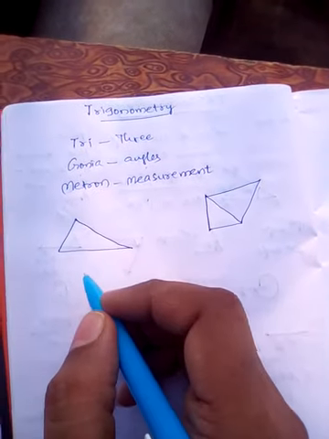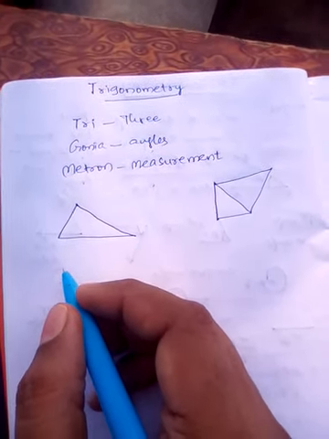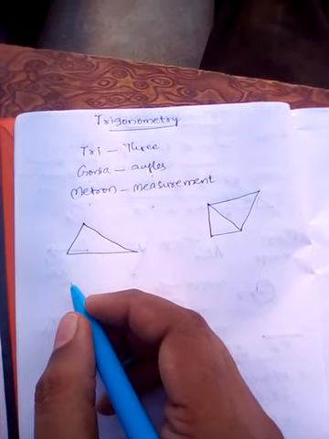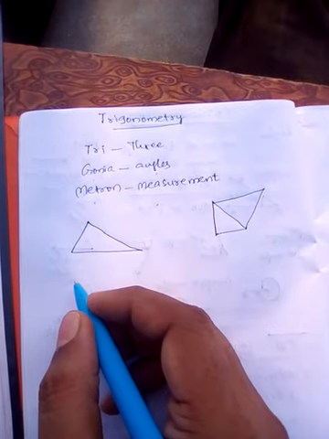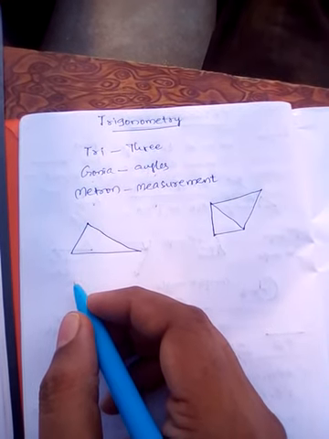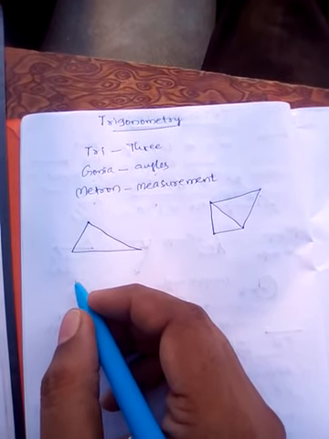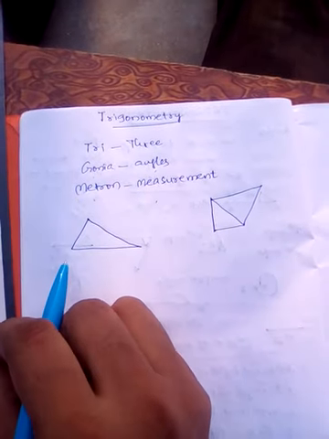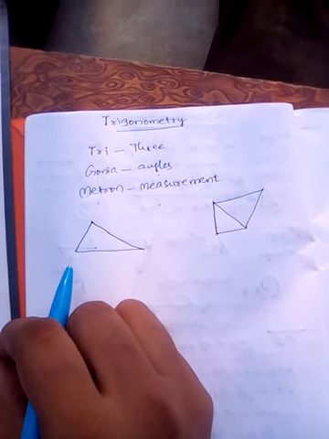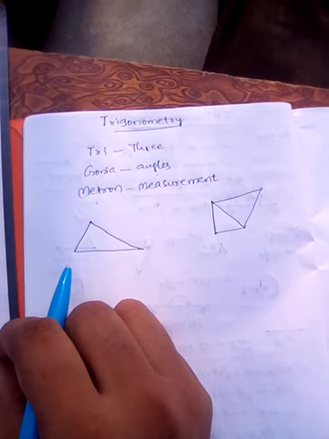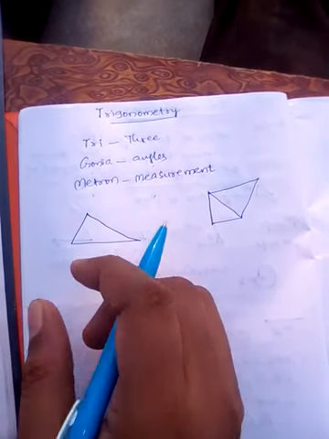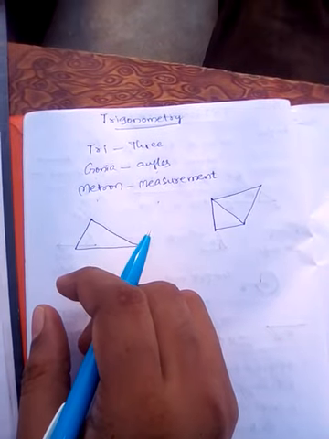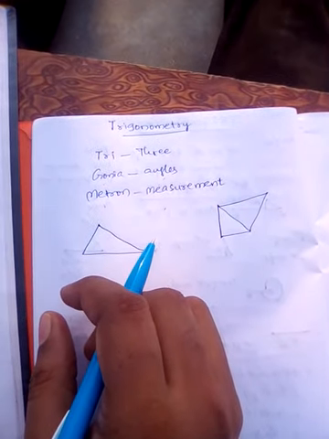Even in triangles we have many kinds of triangles: equilateral triangle, isosceles triangle, scalene triangle. These are the types of triangles based on the sides, and the types of triangles based on angles are acute angled triangle, obtuse angled triangle, right angled triangle. So we have six types of triangles.